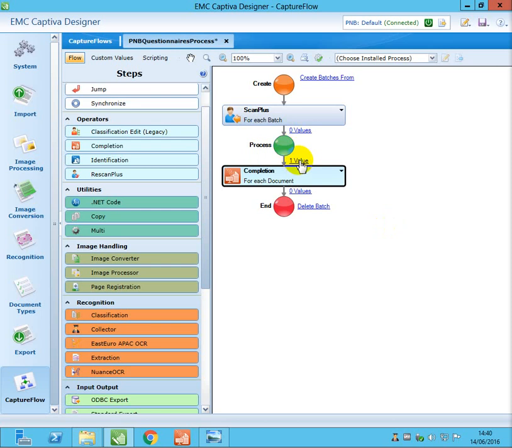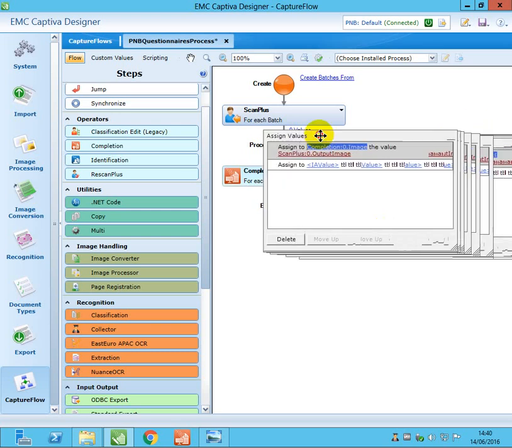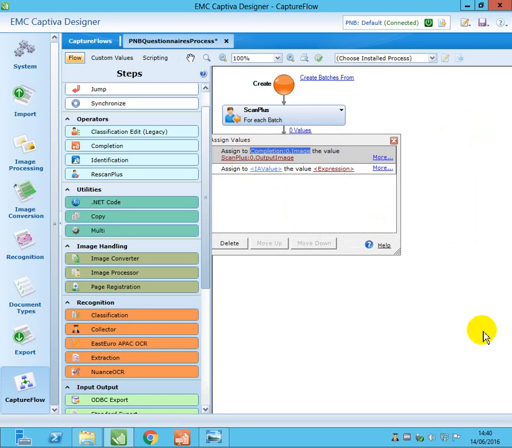Now here if you click here, you can see the default assigned values. The pop-up will come and show the list of assigned values. Scan place output image is passing to the completion input image.